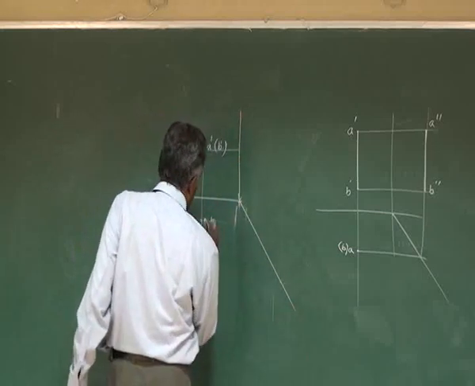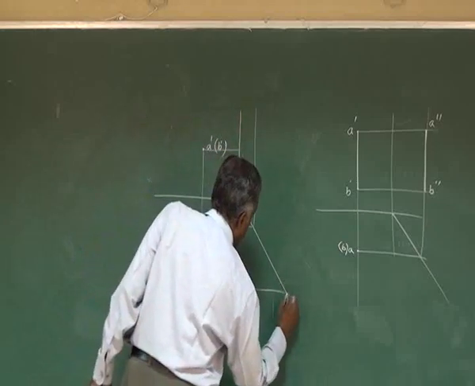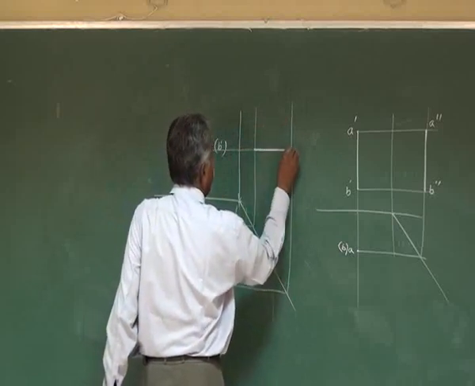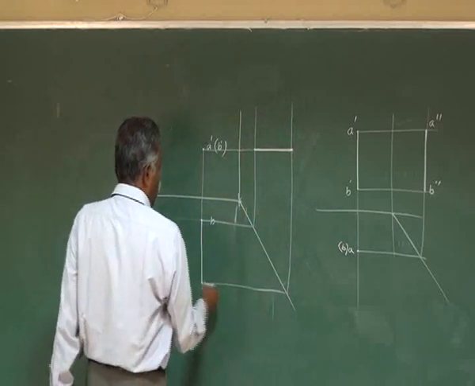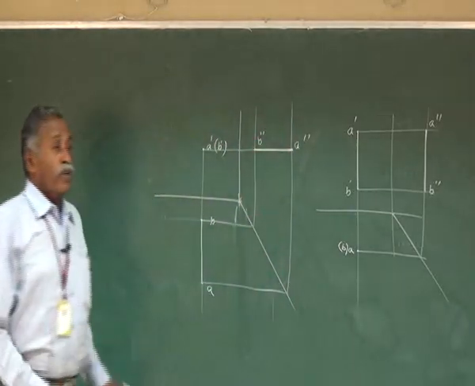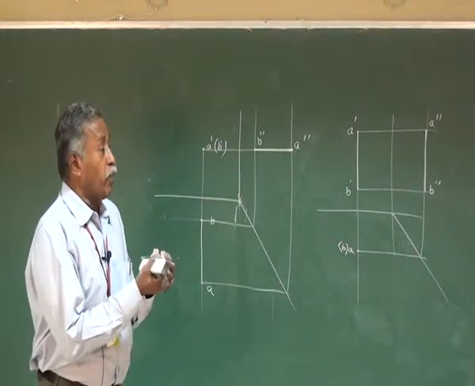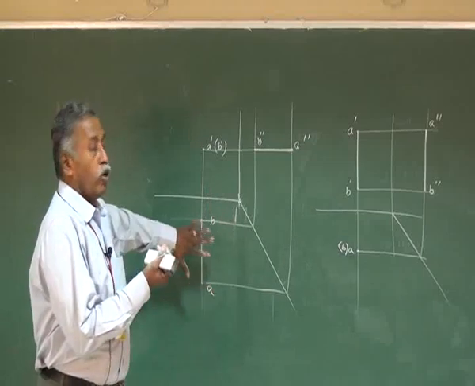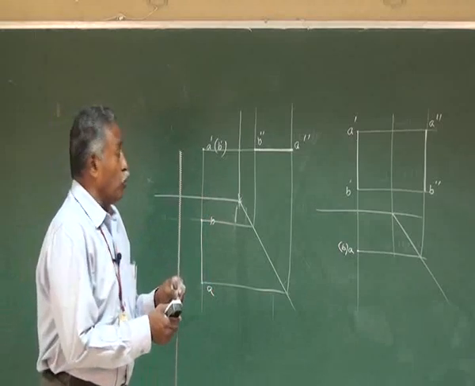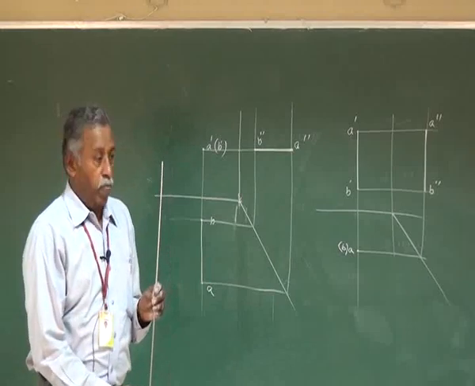So draw the mid-tree line here. So this is your side view for this straight line. This point is A double dash and this point is B double dash. So if you keep it like this, the straight line is going to be parallel to HP and parallel to profile plane, perpendicular to VP. If you keep it like this, it is going to be parallel to VP, parallel to profile plane and perpendicular to HP.